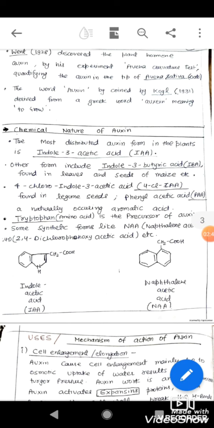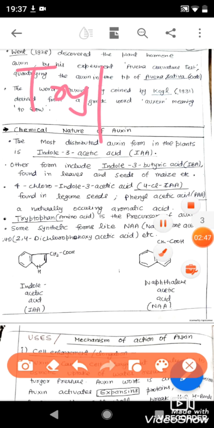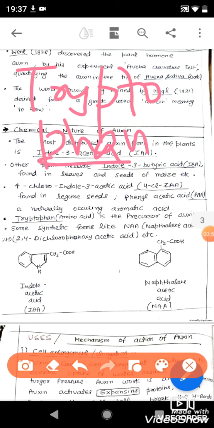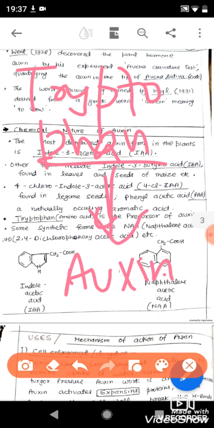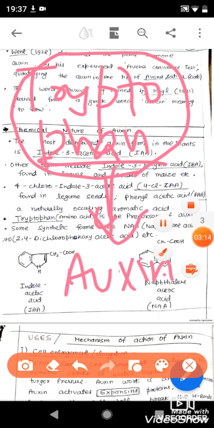So let's now discuss the chemical nature of auxin. Chemically, auxin is synthesized from an amino acid. The amino acid tryptophan is the precursor molecule for the auxin hormone. It is generally asked in MCQ questions in MSc entrance as well as GATE and NET exams, which molecule or which amino acid is the precursor molecule for auxin. So it will be tryptophan. Tryptophan is an amino acid which synthesizes the auxin hormone through various pathways, like the tryptophan dependent pathway as well as the tryptophan independent pathway that you will study in higher classes in the masters also.